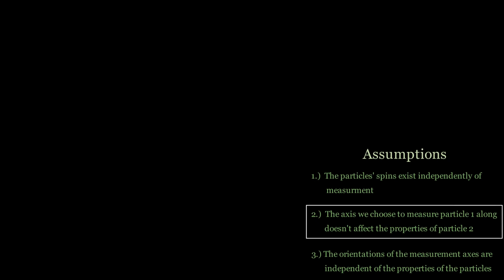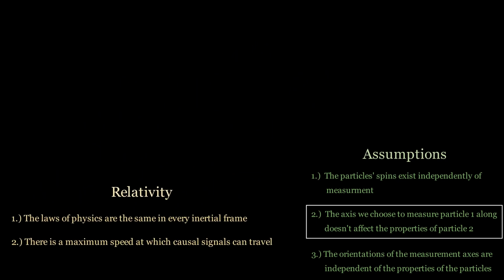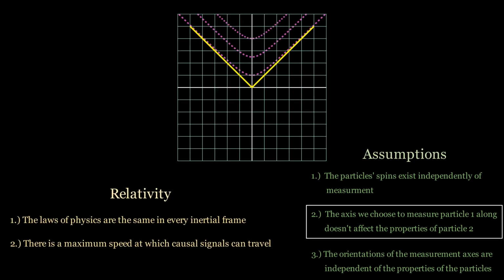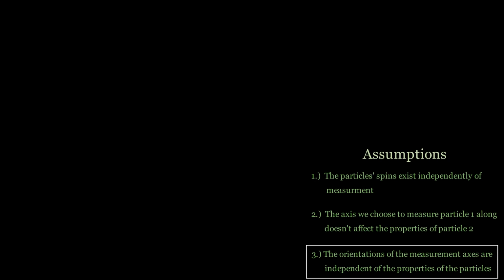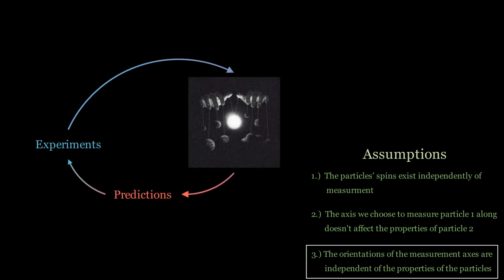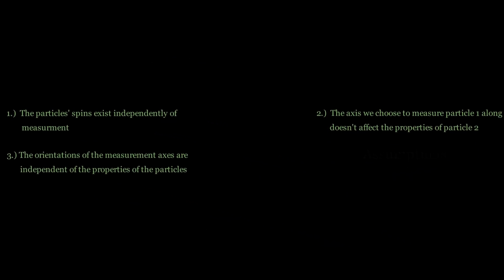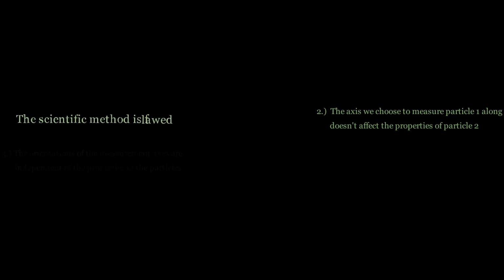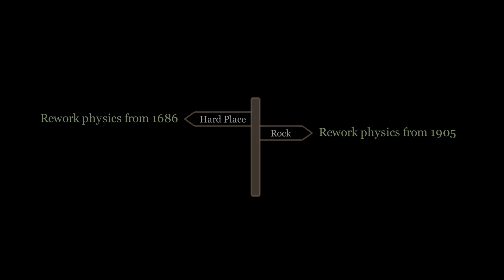We then saw that rejecting assumption 2 means that both postulates of relativity are false, and there must be some preferred frame in which particles can communicate instantaneously. The fact that it looks like there's no preferred frame and we can't actually locate which frame it is a coincidence. Finally, rejecting assumption 3 also means giving up on the idea that science makes models of reality. So, either we reject assumption 1 or 3, which means reimagining the scientific method, or we reject assumption 2, which means that relativity is completely wrong and we need to rebuild modern physics. Neither option seems very appealing. And, either way, we need to revisit science that's been accepted for over 100 years.